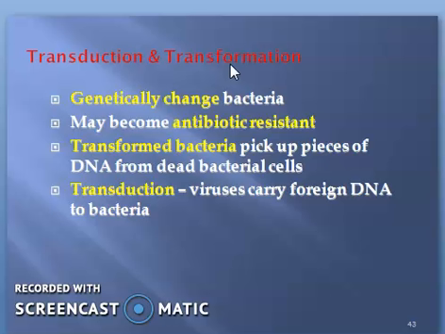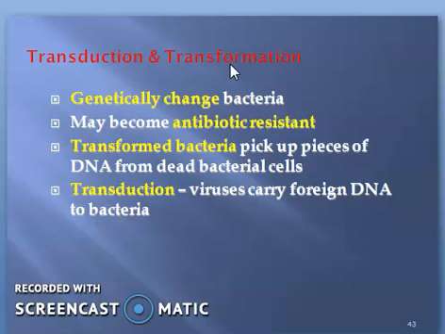So there is a genetic alteration of a cell, which results from directly uptaking or incorporating exogenous genetic material. Uptaking means it may take inside, or incorporate means introducing the new genetic material into the bacterial cell from the surrounding environment.